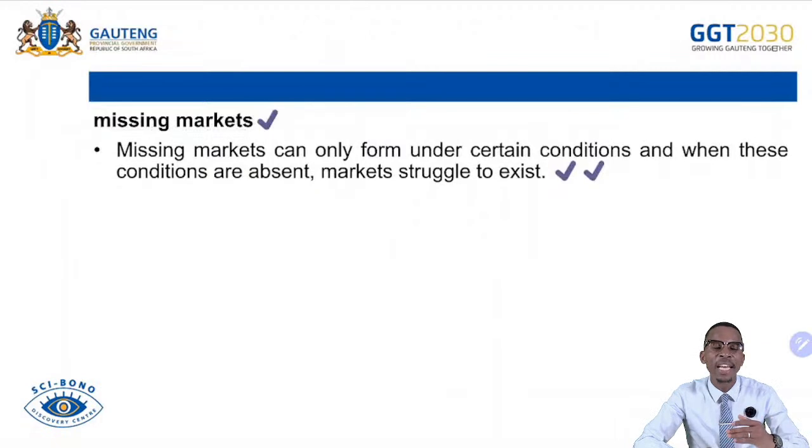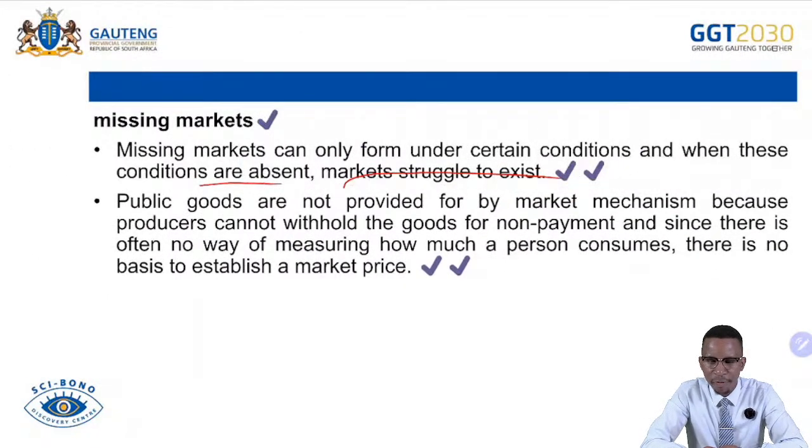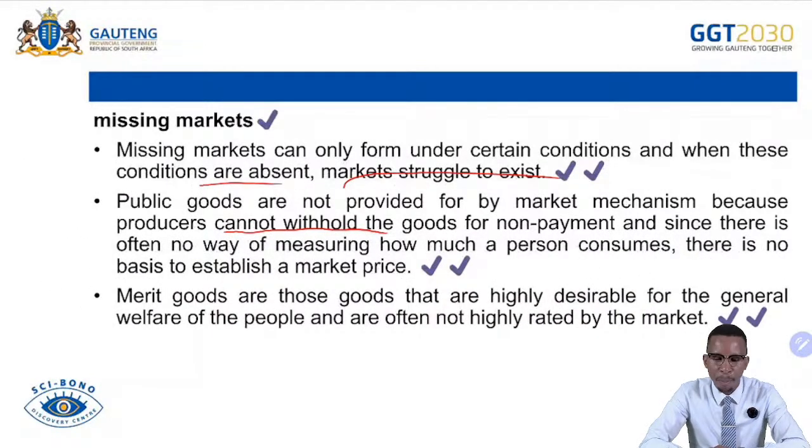Remember, community goods are free of charge, and then there are free riders. Collective goods are provided through what you call user charges. So a missing market can only form under certain conditions, and when these conditions are absent, markets struggle to exist. So they're undersupplied by the market. Public goods are not provided by the market mechanism because producers cannot withhold the goods for non-payment. Remember, people are not willing to pay for them. So producers cannot produce goods that are not paid for by consumers.